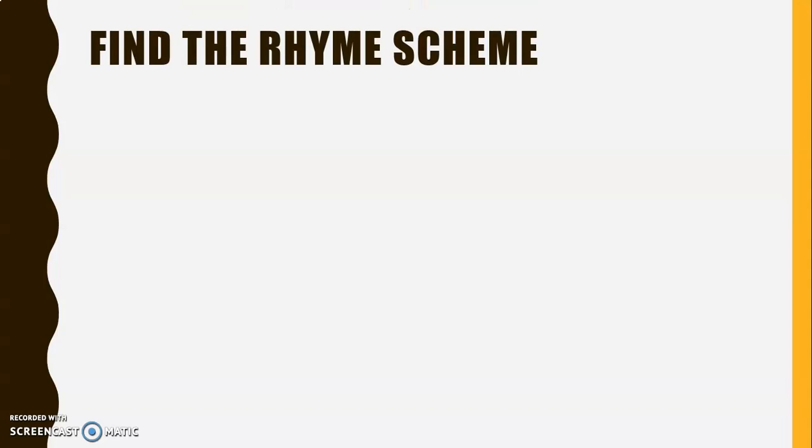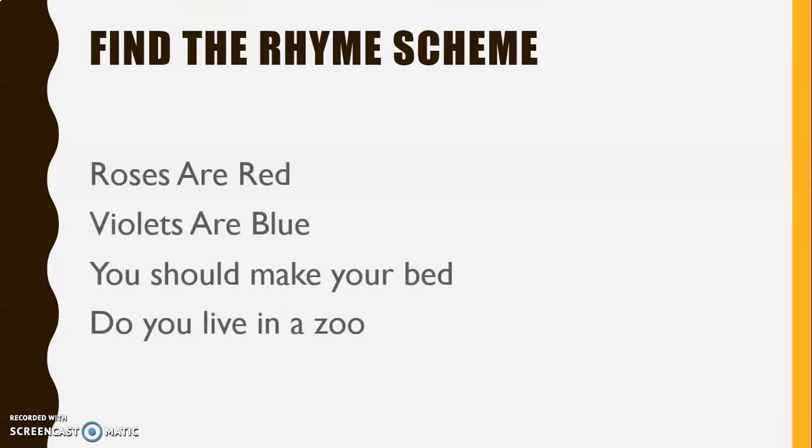Let us take one more example. Now you find out the rhyme scheme of this poem. Roses are red, violets are blue. You should make your bed. Do you live in a zoo? So first you have to find out the last words of the poem. Red, blue, bed, zoo. We'll take the first word, red. Because it is the first rhyming word, we are going to give it letter A.